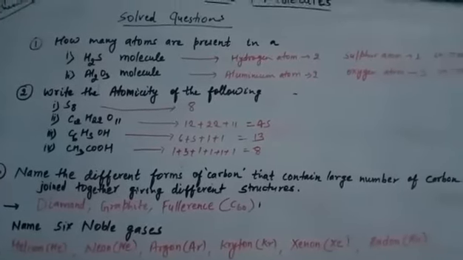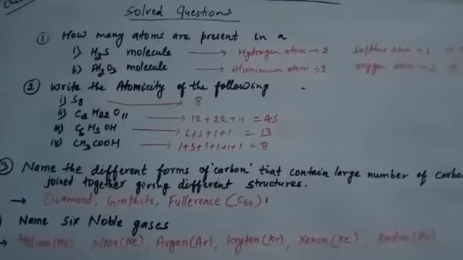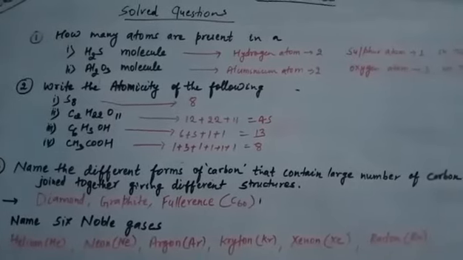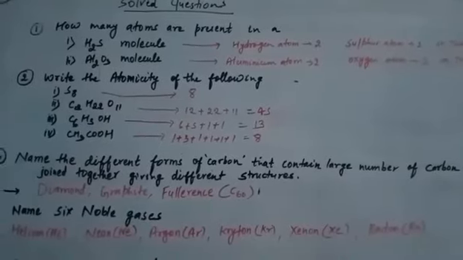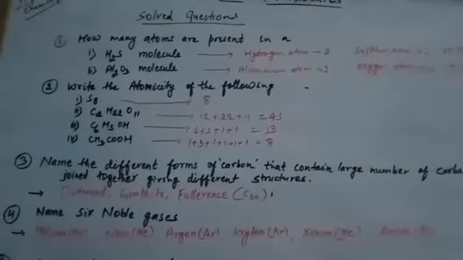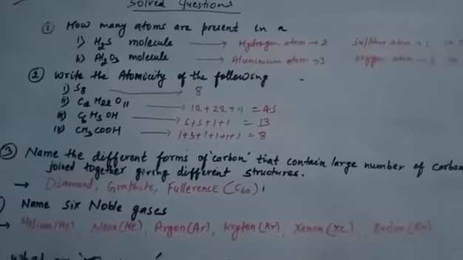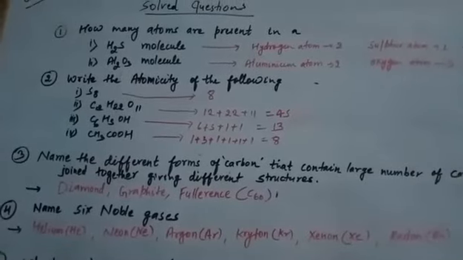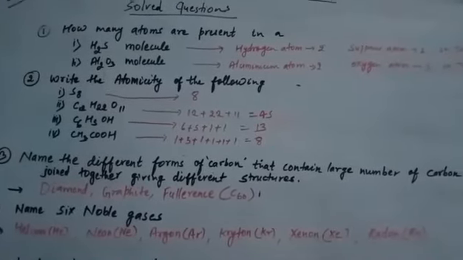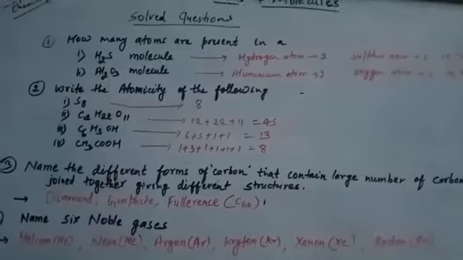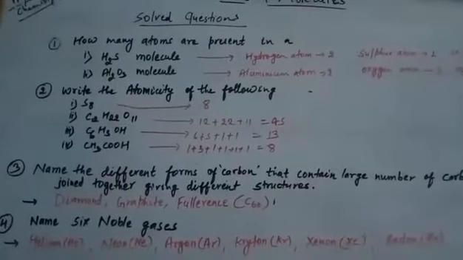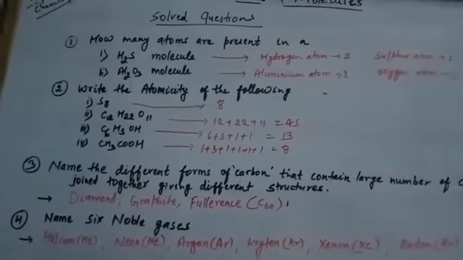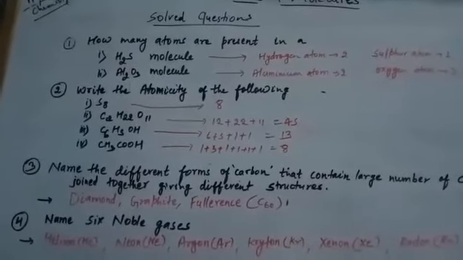They are very important. You have to mug up all that, because this will help you to find out the chemical formula of any compound that we are going to discuss in our next class.